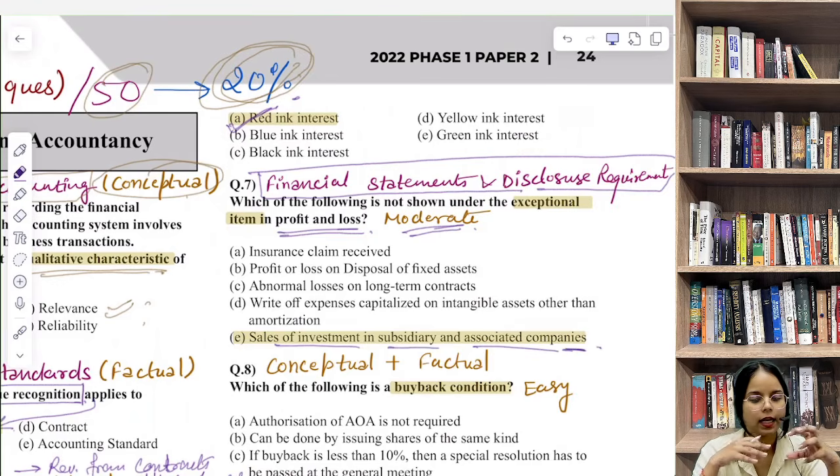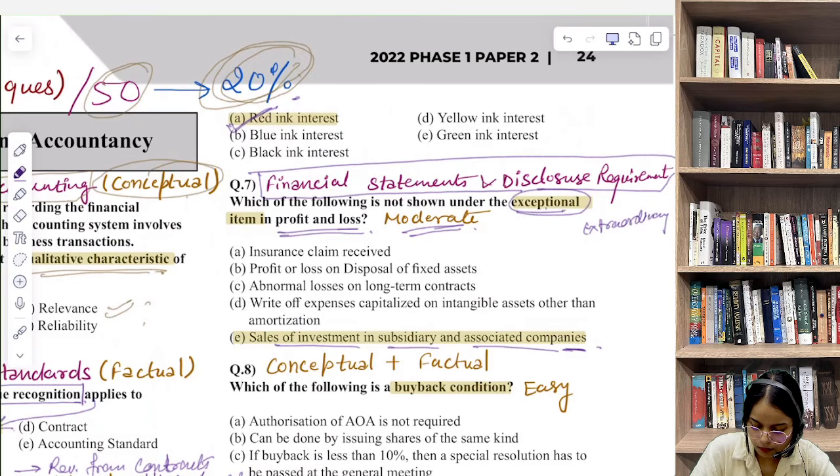So now let's understand the intent behind this question. What was the examiner's intent in asking this question? The examiner wanted to test whether you can differentiate between exceptional and extraordinary items. We have exceptional items, then we have extraordinary items.